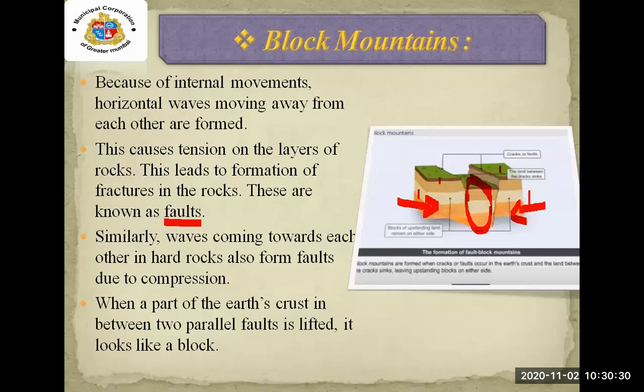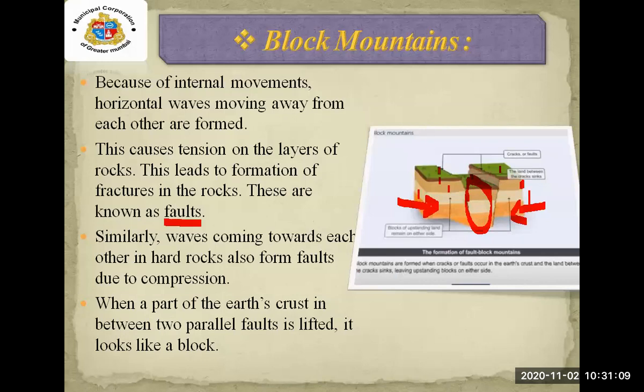Because of the internal movements and the horizontal waves which move towards each other, the arrows you can see, it creates tension on the layers of the rock, and you can see the fractures in the rocks. It is known as a fault. After that, when the part of the earth's crust between two parallel faults is lifted up, these two sides are lifted up, and the block which is down there is known as the block mountain.